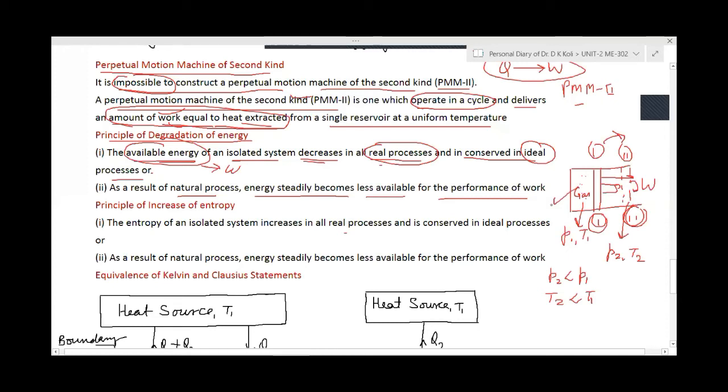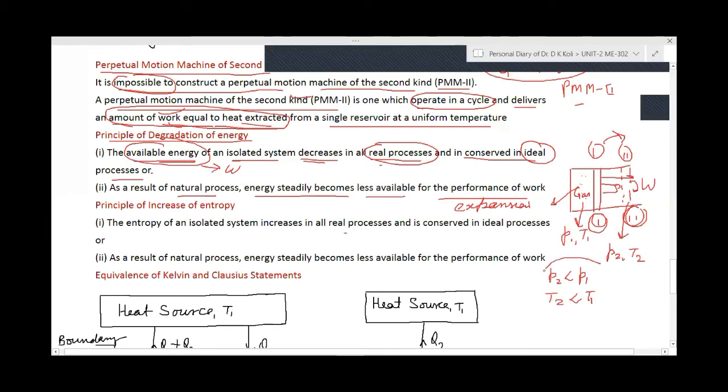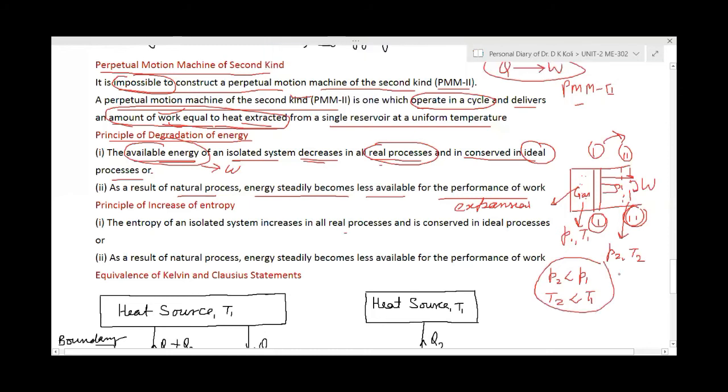That process here is expansion. So when our system is passing through some process, definitely its energy level will decrease. Pressure decreases, temperature decreases from T1 to T2, which means the available energy after passing this process is less.